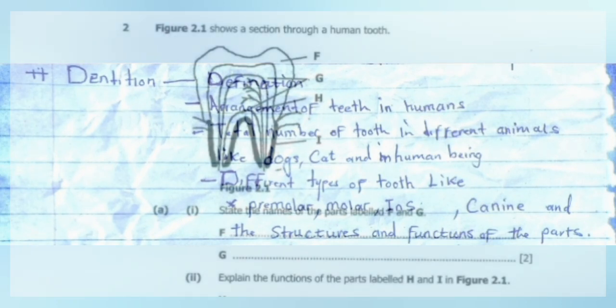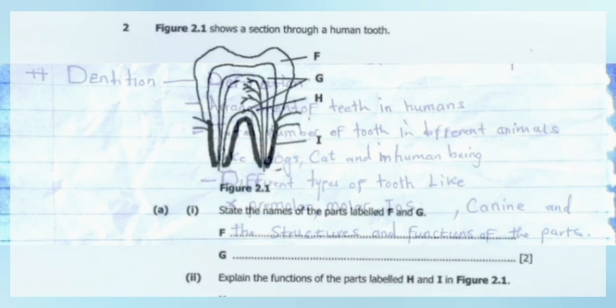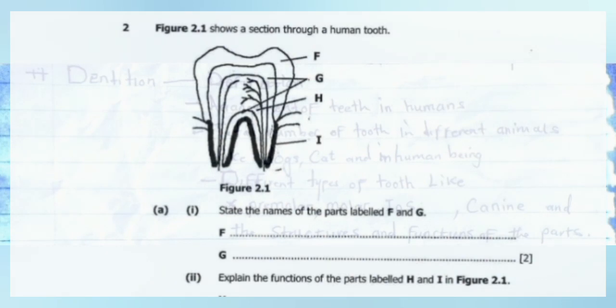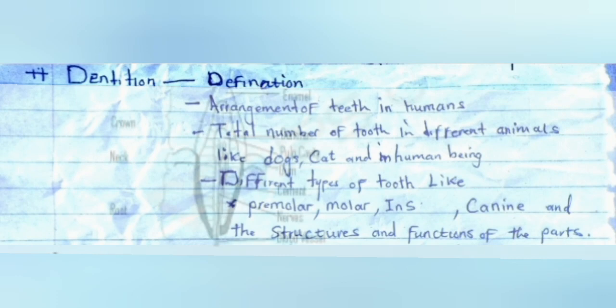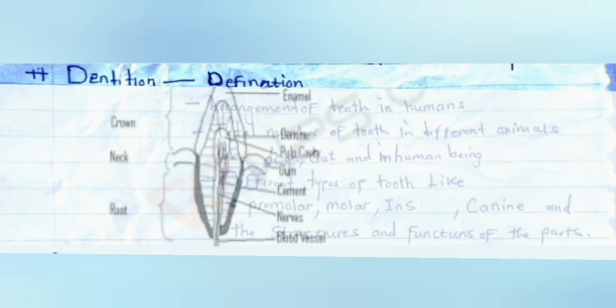Apart from that one, you need to know the structure of the molar, the labels of the molar, and the function of the molar. You also need to know the function of the incisors, the structure, and the labels of the incisors. Then lastly, you need to know the structure of the canine, the labels, and also the function of the canine.